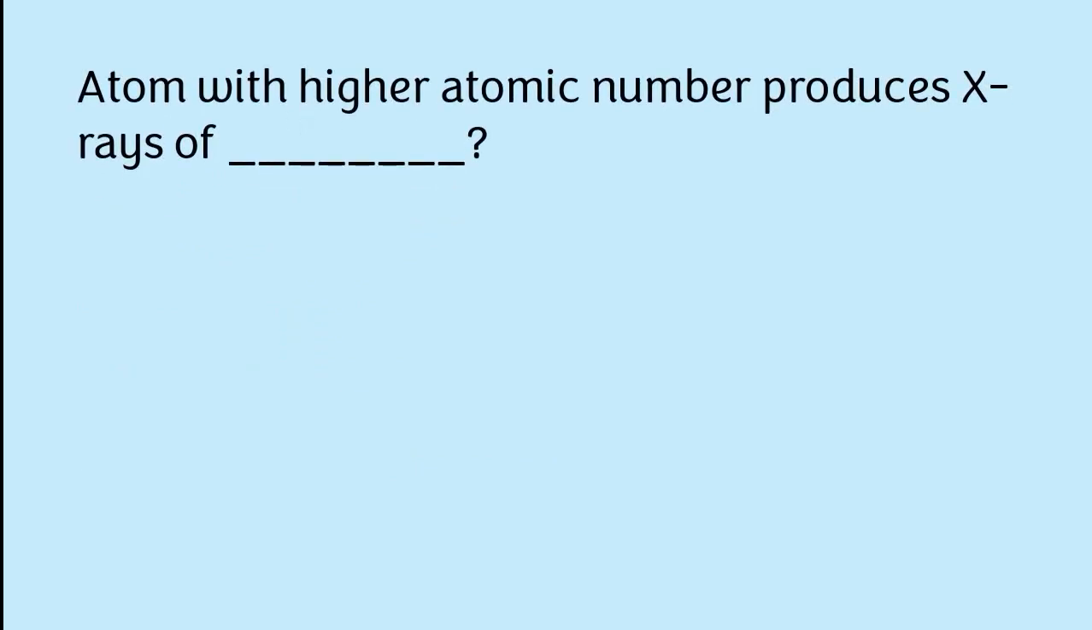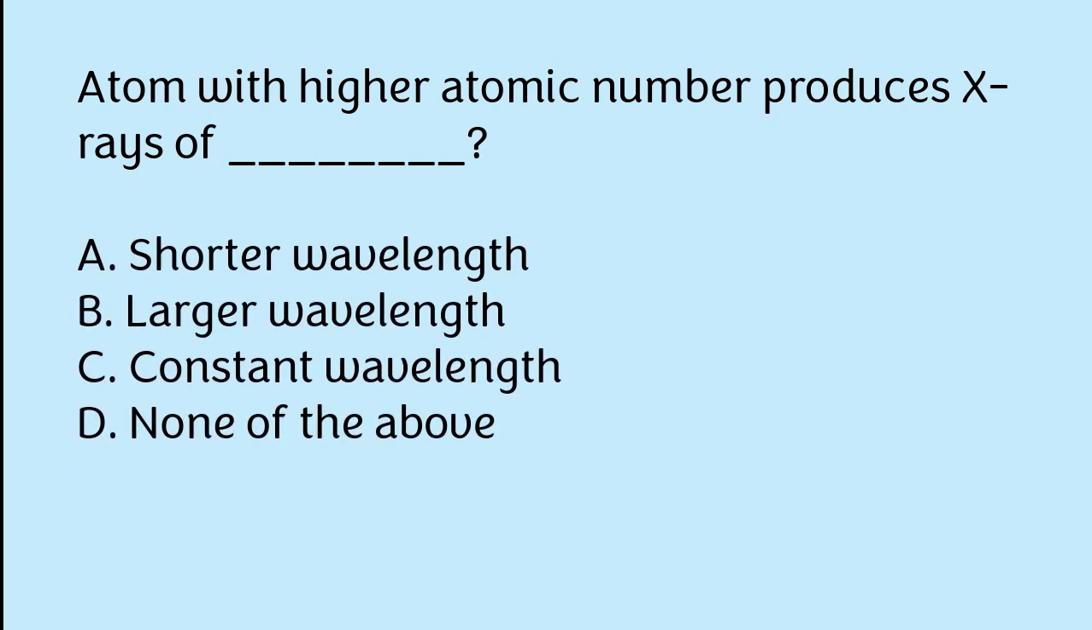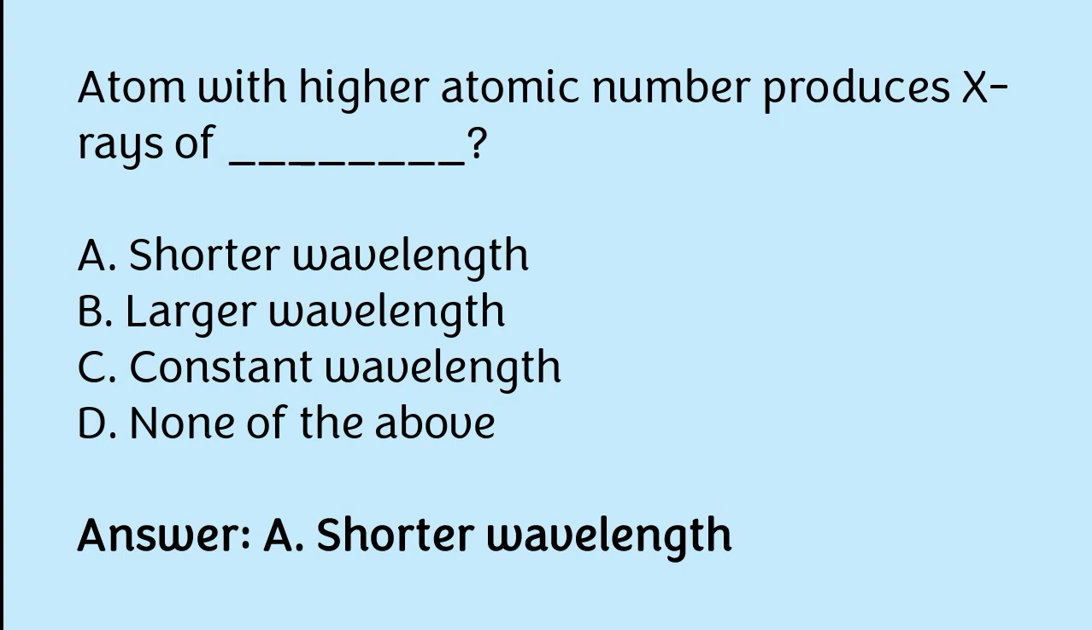Atoms with higher atomic number produce X-rays of: shorter wavelength, large wavelength, constant wavelength, none of the above. The correct answer is option A. Shorter wavelength.